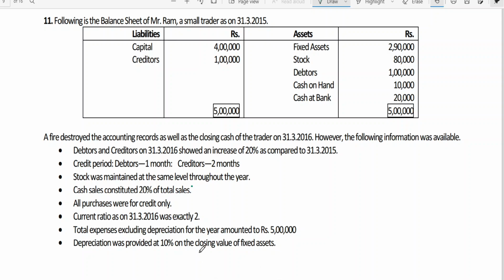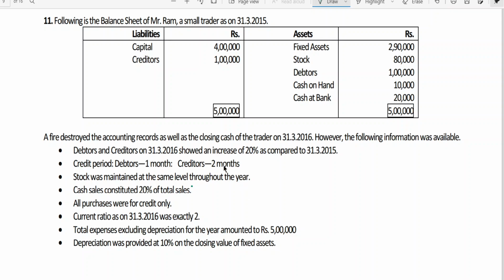Today I'm starting the 11th problem. Following is the balance sheet of Mr. Ram, a small trader, as on 31st March 15. We got capital and creditors on the liability side. We got fixed assets, stock, debtors, cash on hand, and cash at bank on the asset side.